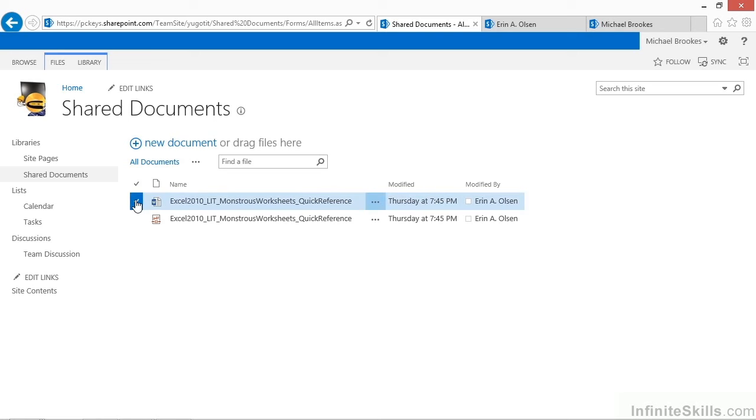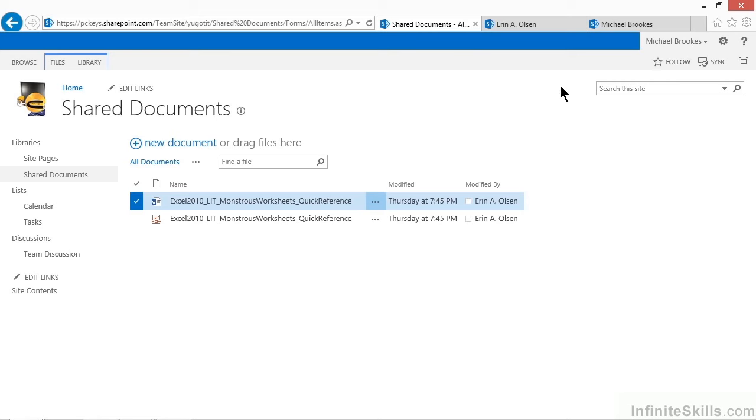If we click to select this document, we have a couple of things that we can do pretty much from any SharePoint page. On the upper right-hand corner, next to your name, you'll find a button or a link that says Follow. Clicking or tapping on this lets you follow this entire website. So this is following the site itself. If we want to follow You Got It training, this is all we have to do.